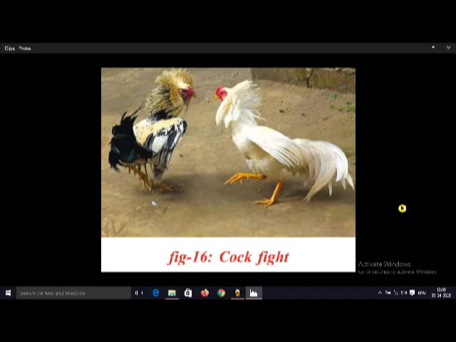This is a very important hormone. This hormone is actually called the fight or flight hormone because it increases the anger, it increases the fighting capacity. So it's called the fight or flight hormone. That means it stimulates fighting nature or flighting nature, that means escaping nature. So adrenaline is called the fight or flight hormone. In order for this fight to happen, the adrenaline hormone has to be released in these cocks. In our body also, the adrenaline hormone is released.